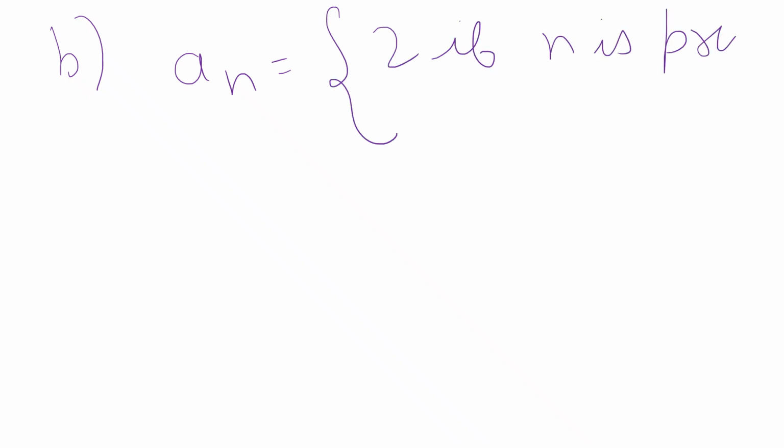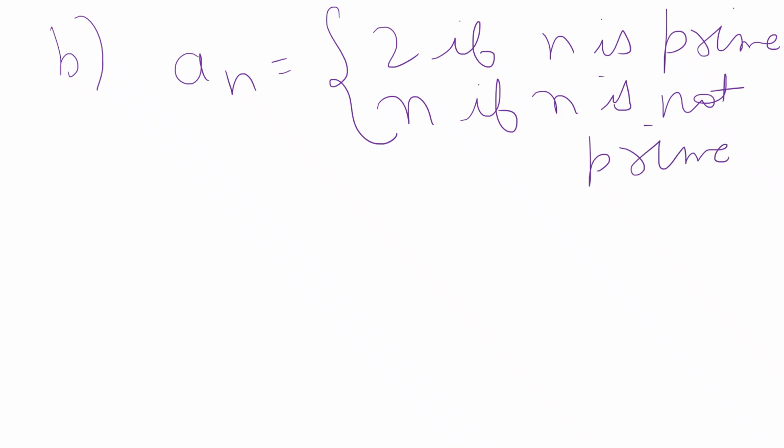Now, we will discuss option B, which says that every sequence that has a convergent subsequence is a bounded sequence. Clearly, it is false. We discuss this with the help of an example. We take a_n equal to 2 if the number is prime and the number itself if the number is not prime. Its sequence will be 1, 2, 2, 4, 2, 6 and so on.